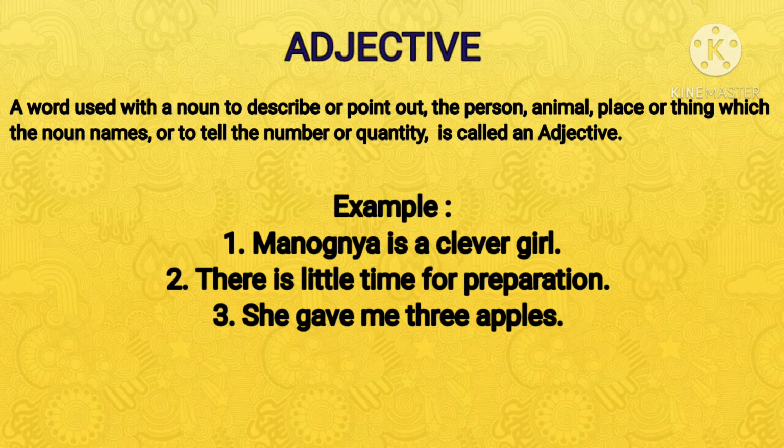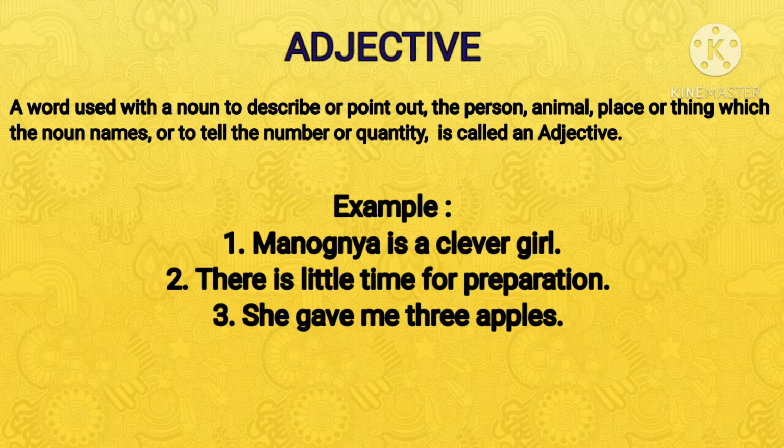Adjective. A word used with a noun to describe or point out the person, animal, place, or thing which the noun names, or to tell the number or quantity is called an adjective. Example: Manognya is a clever girl. There is little time for preparation. She gave me 3 apples.